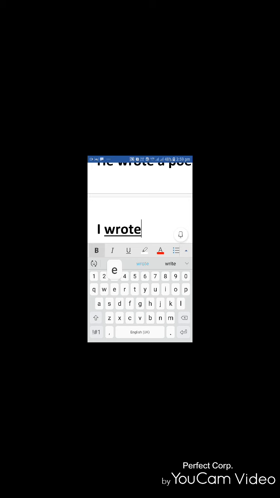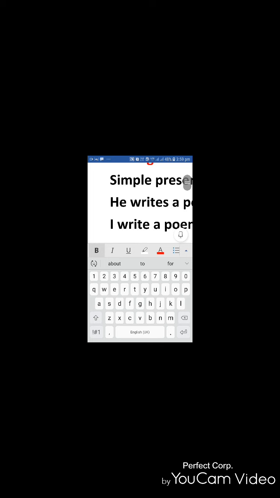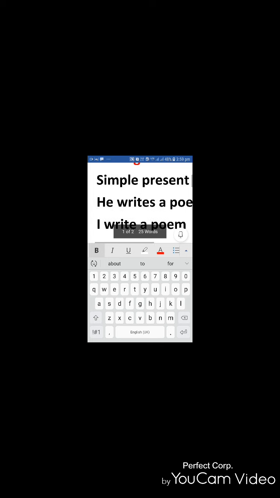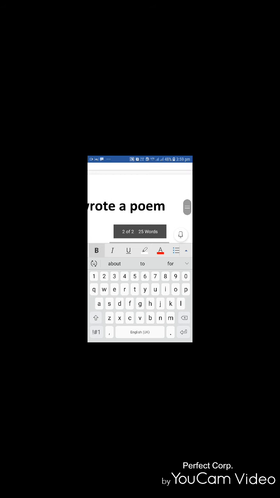I wrote a poem. So this exemption of taking S form is only for simple present tense. That too with the third person singular. That we need to remember. He writes a poem. I write a poem. Now in simple past, he wrote a poem. I wrote a poem. Only the subject changed, but the remaining part of the sentence is same. Okay, V2 is applied here, being in the simple past tense.